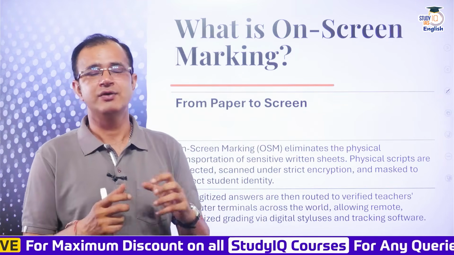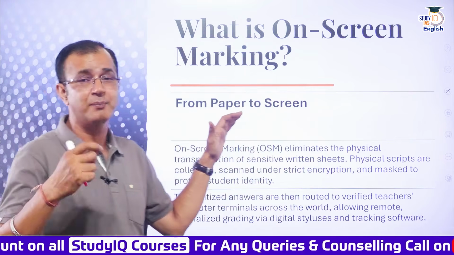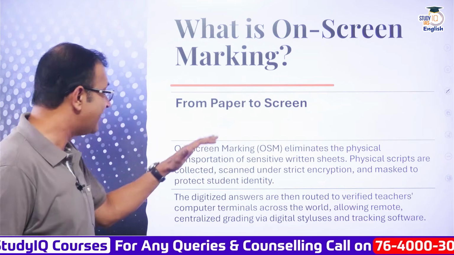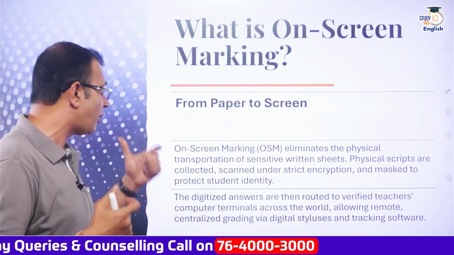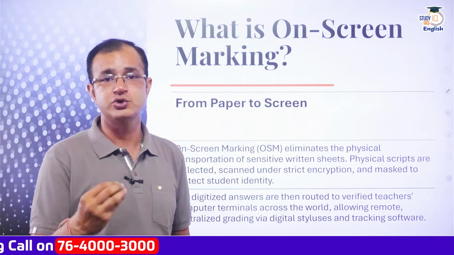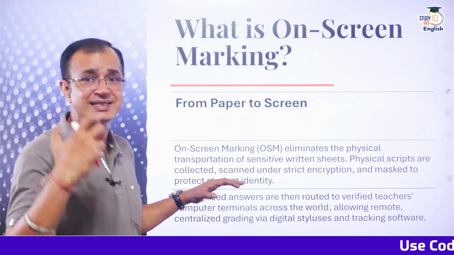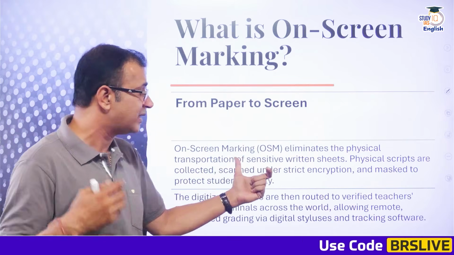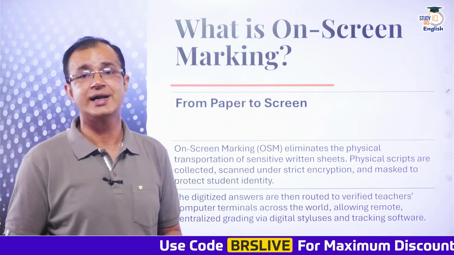So this is basically where we are moving from pen to paper, to paper to screen, where the on-screen marking eliminates the physical need for copies or transportation of the sensitive written answer sheets of the board students. Over here, the physical scripts are collected and then scanned under strict encryption and masked to protect the student identity as well.